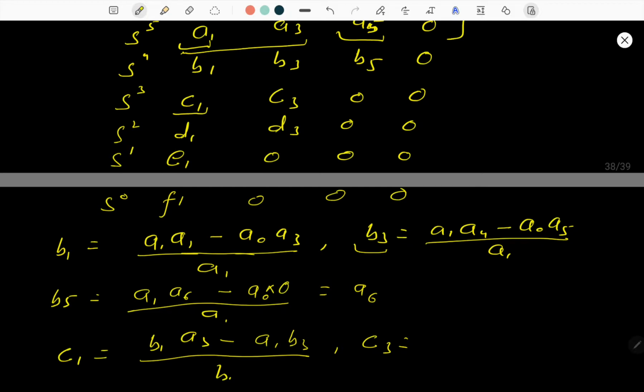We are just going to write down how we will calculate d1 over here. d1 should be what? c1 into b3 minus b1 into c3 divided by c1. Okay, so this is the simple way.